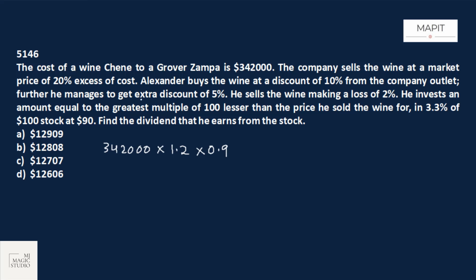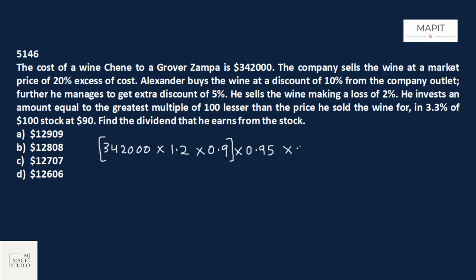Further, he manages to get an extra discount of 5%. That means actually he is paying 95% of what he was supposed to pay after the 10% discount. This is what Alexander has paid for that particular wine, and this is the cost price of Alexander. He sells the wine making a loss of 2%.